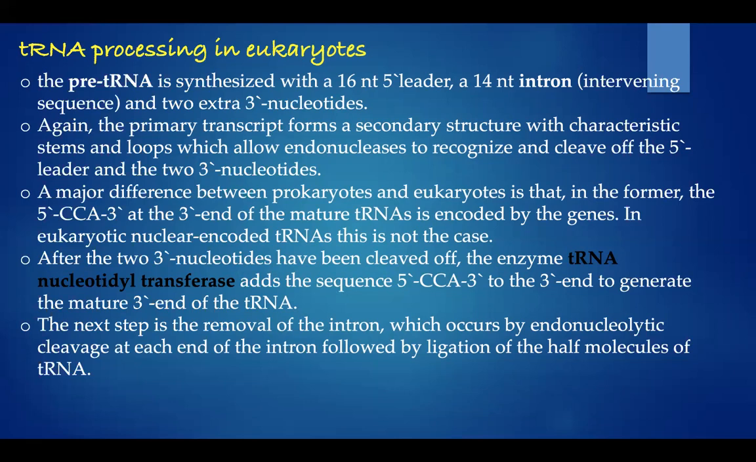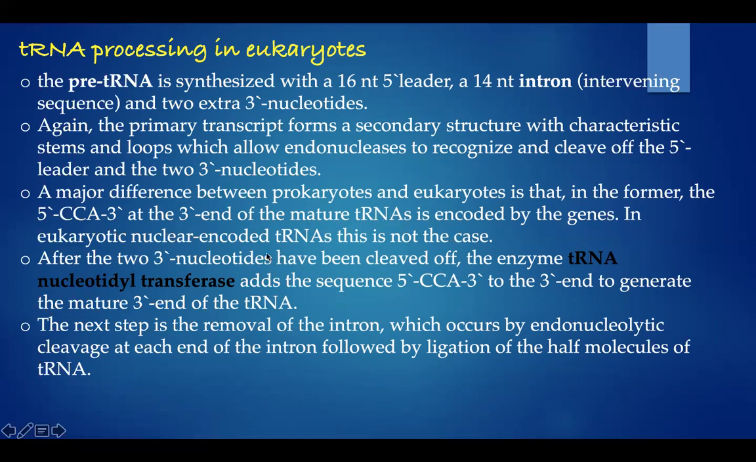A major difference between prokaryotes and eukaryotes is that in the former, the 5'-CCA-3' at the 3' end of the mature tRNA is encoded by the genes. In eukaryotic nuclear encoded tRNA, this is not the case. So, as we know, in the case of prokaryotes, we need the CCA coding at the 3' end for the mature tRNA.